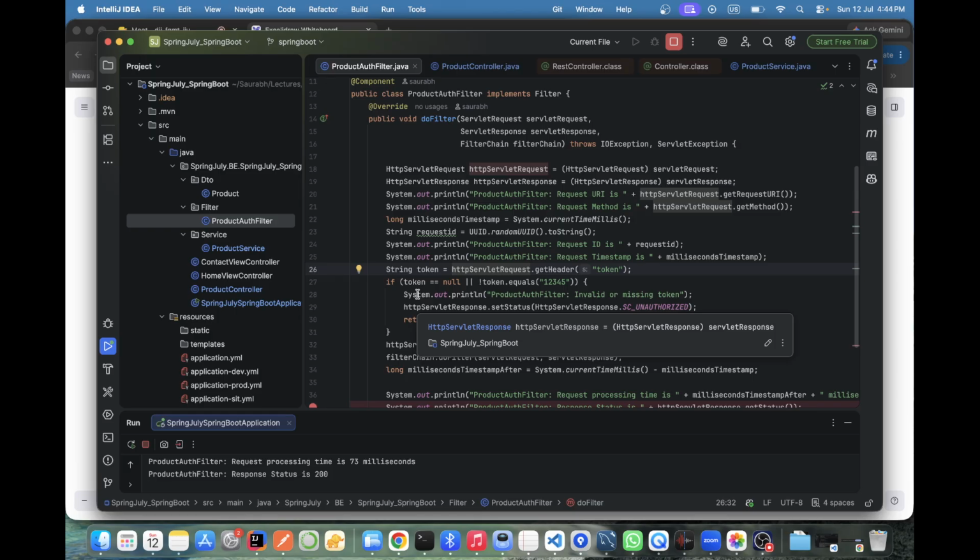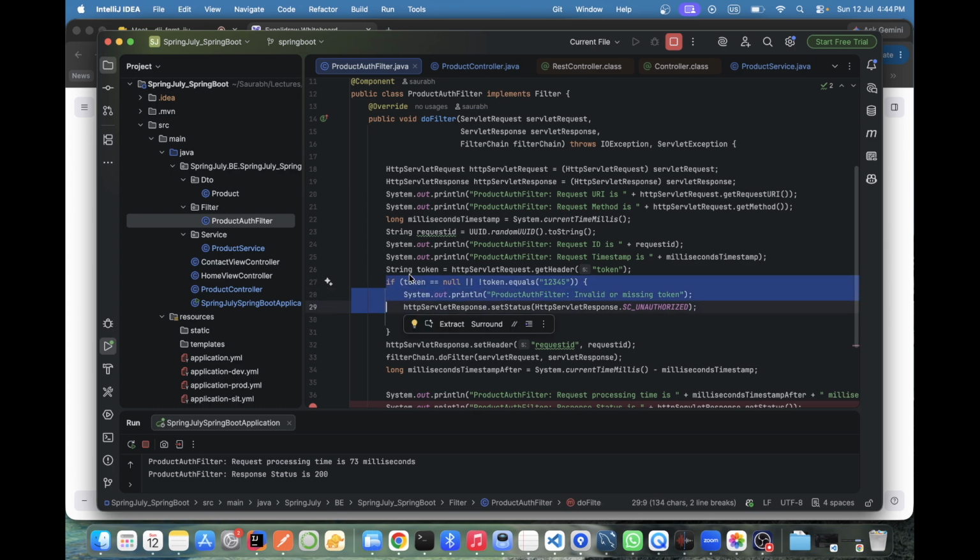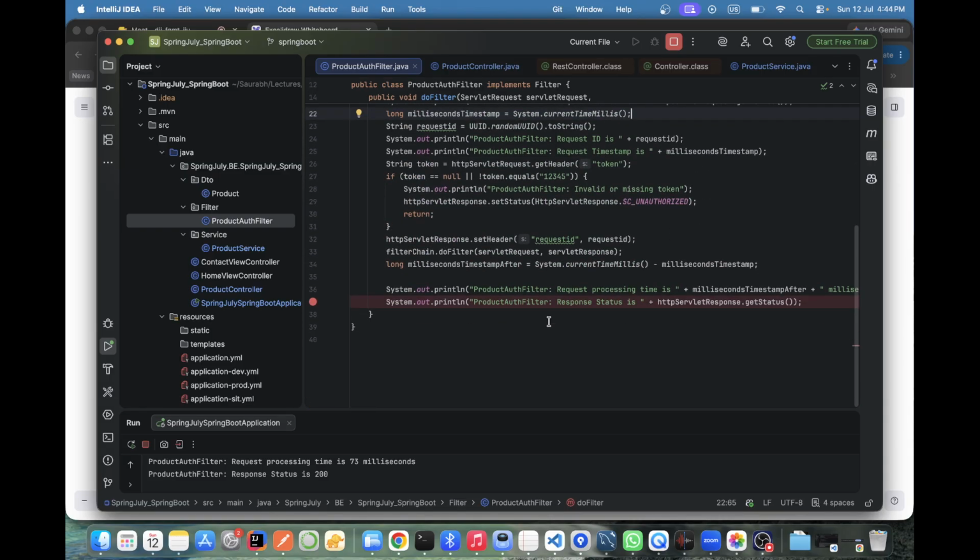Third, we added logging and filtration with the help of a token. Logging means logging the ID and the time taken by the request. Let me just note down, we understood the three scenarios.